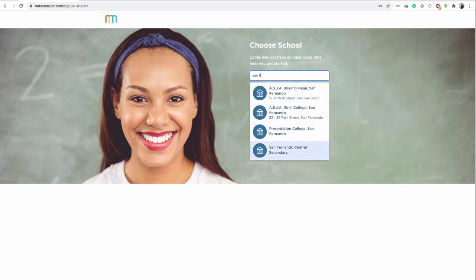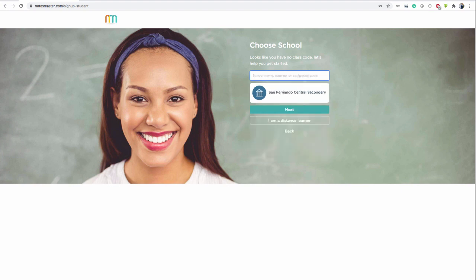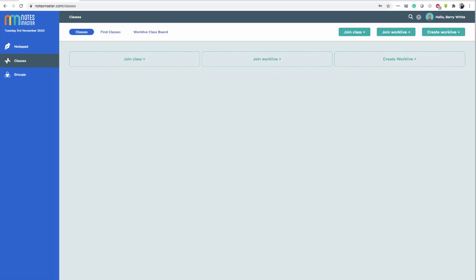If your school is not there, don't worry, or if the name has changed, just put in other and we'll update the system. San Fernando Central Secondary is what I'll select. Click there and next. When I'm happy, I click next and I arrive here. So I'm in the classes area, and the important thing to note is that in the classes area,